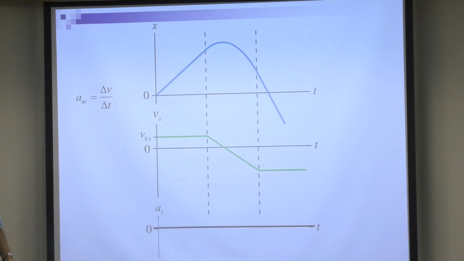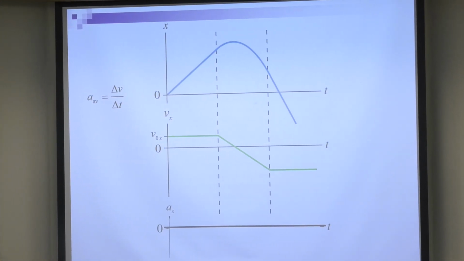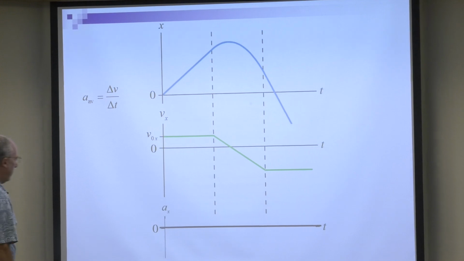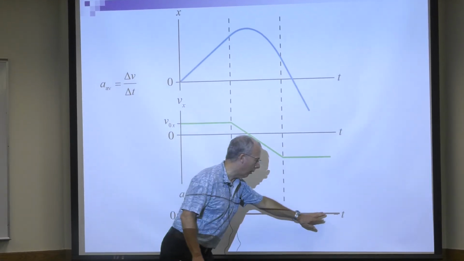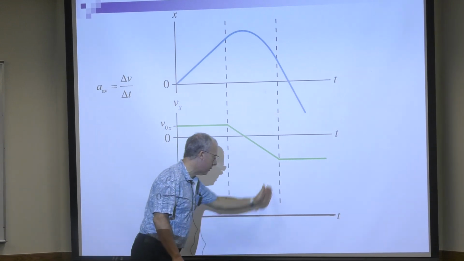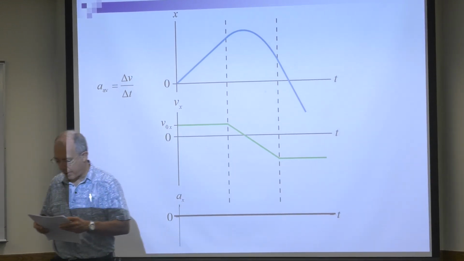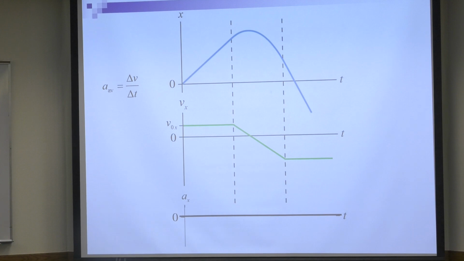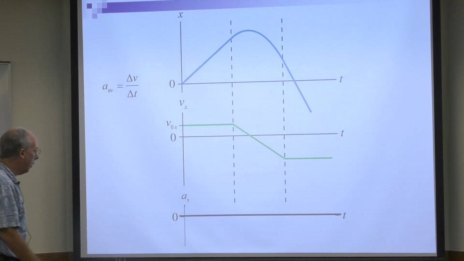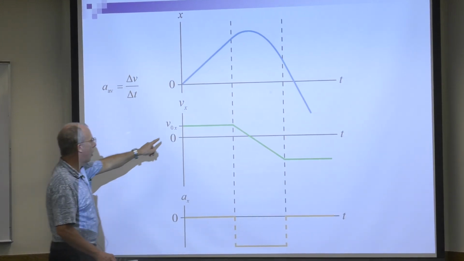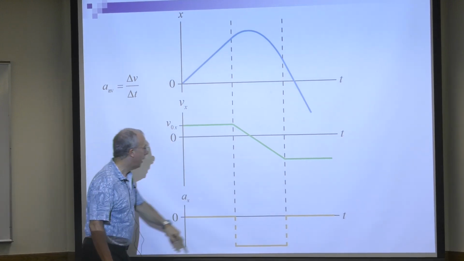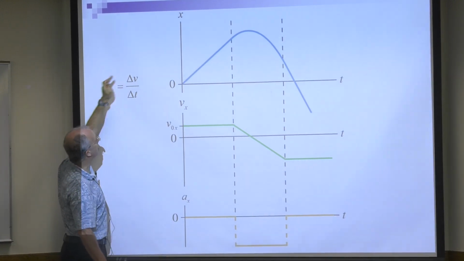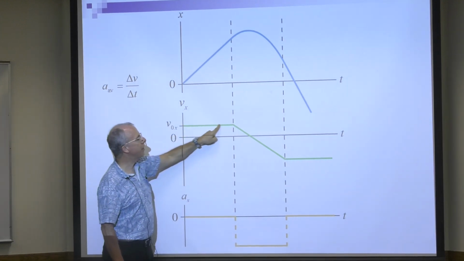Okay, now what I'd like you to do, just use what you've learned, and please draw the acceleration versus time graph. Use these lines to guide you. So pause your video and do that, please. Okay, what's the slope of this? 0. So the acceleration is 0, right? The acceleration is the change in velocity. Is the velocity changing here?